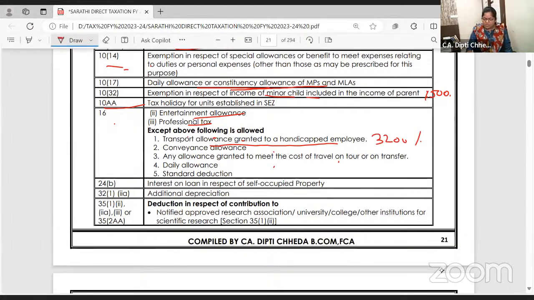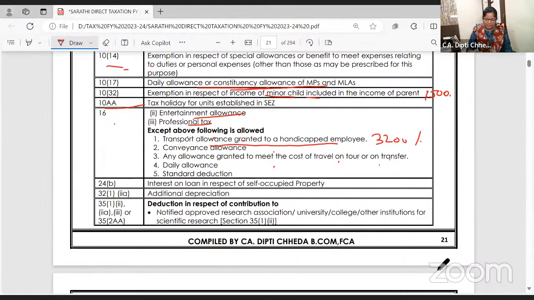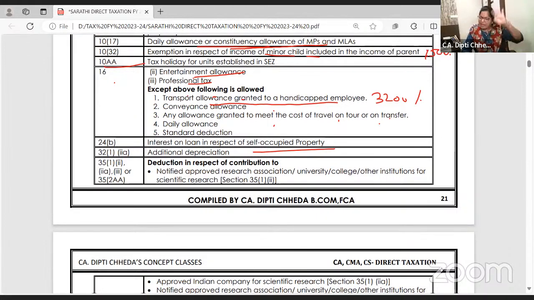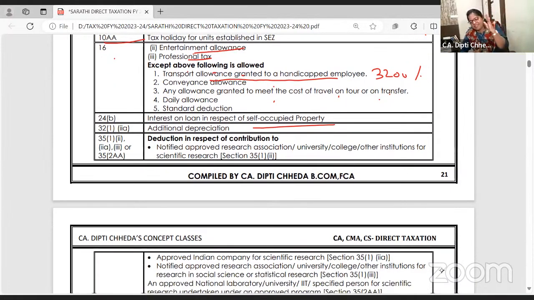Conveyance, any cost of travel to and fro for office and all. In self-occupied house property, there's always a loss and we show it in brackets. That will not be allowed if you file your return in the default tax regime. Depreciation under section 32 in business head is allowed. Additional depreciation is not allowed.